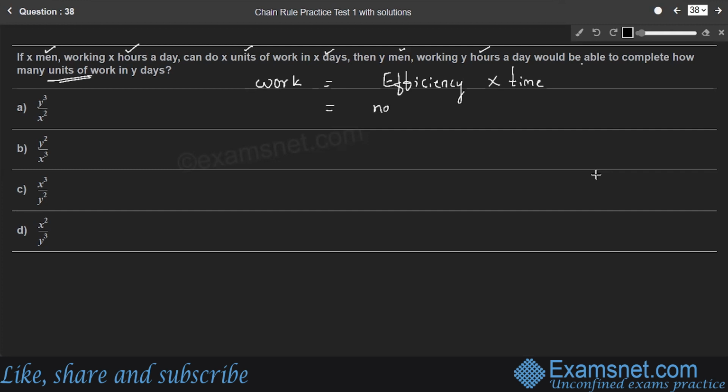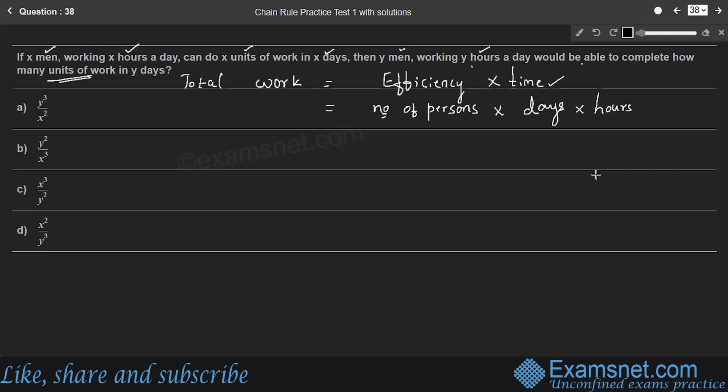Therefore, we can consider efficiency as the number of persons working, and the number of hours per day is also given in this question. Therefore, time will be considered as the number of hours in a day into how many days they are working. That gives the total number of hours they are going to work. Therefore, number of persons into number of days into hours gives the total work.